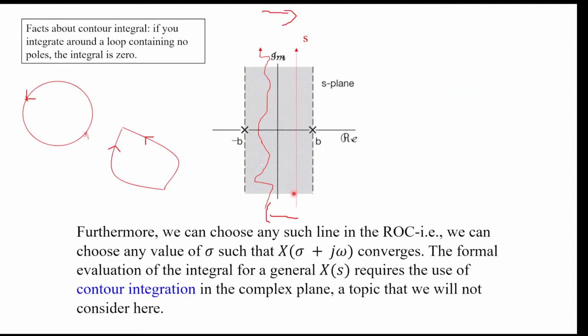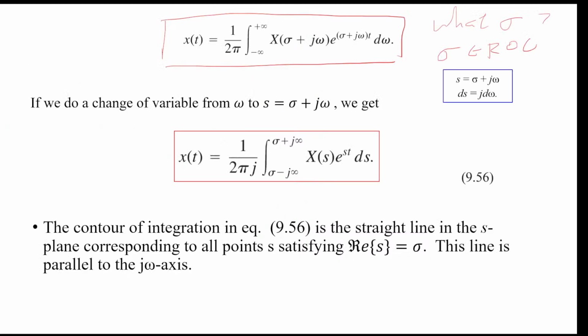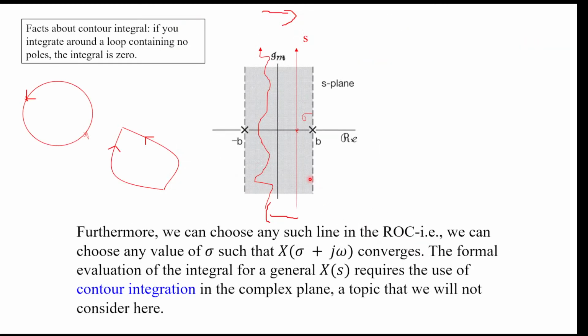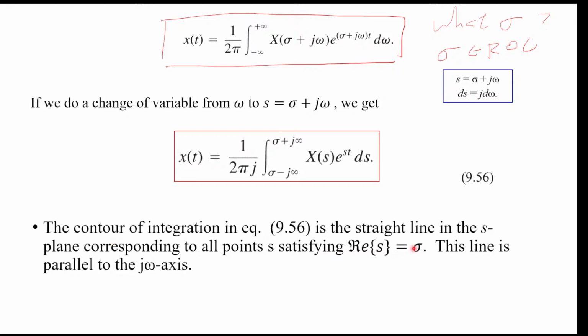Say we have some point sigma here, and we are integrating on a line. This is called the contour of integration. If you go to a complex analysis class, you will learn about contour integration, which we will not go into detail, but we'll talk about a bit of its properties. So the contour is a straight line on the complex plane, going from sigma minus j infinity to sigma plus j infinity. You need to do this contour integration.